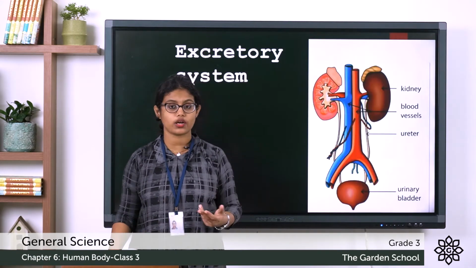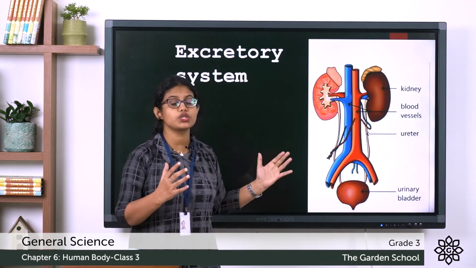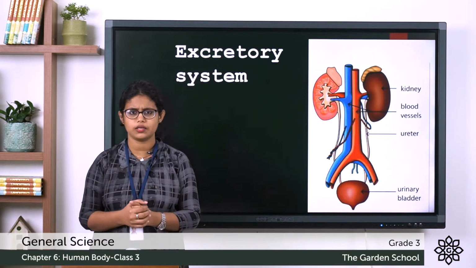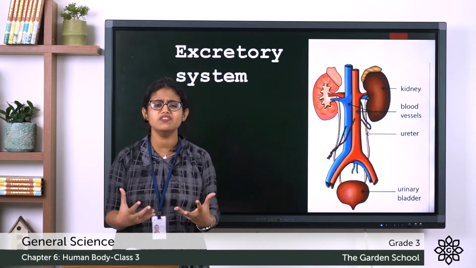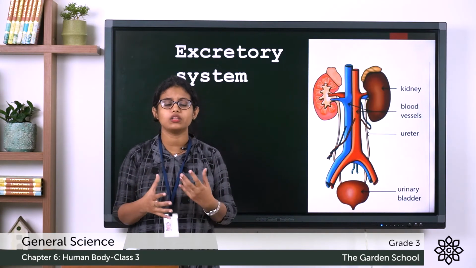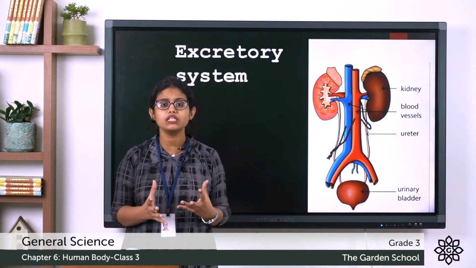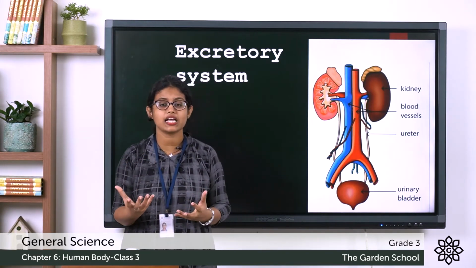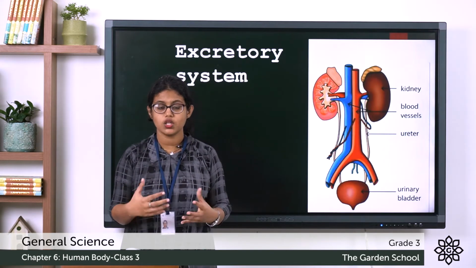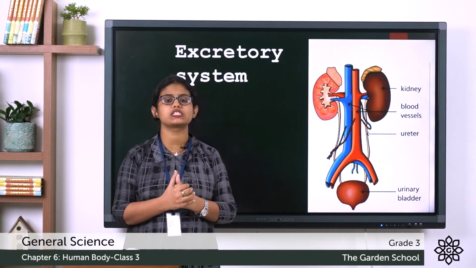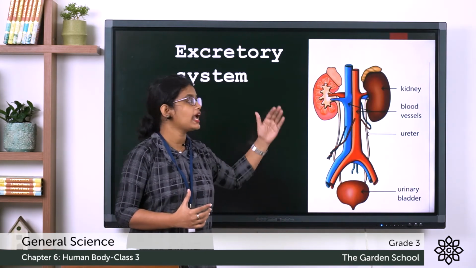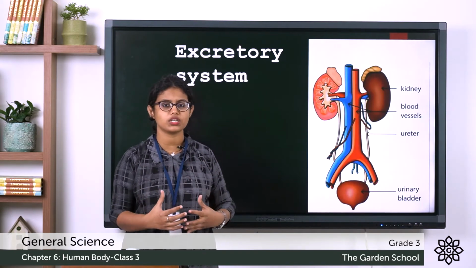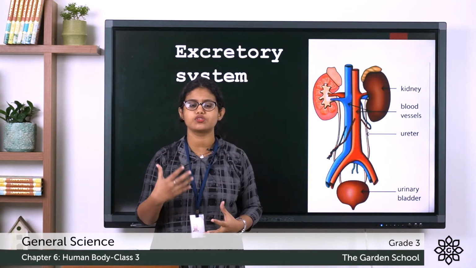Coming to the next organ system, that is the excretory system. You all know that our body works all the time. Our body is a living machine and it is working all the time. As it is working all the time, what happens? It produces waste, and this waste has to be removed, right? So the organs which remove waste from the body form the excretory system.